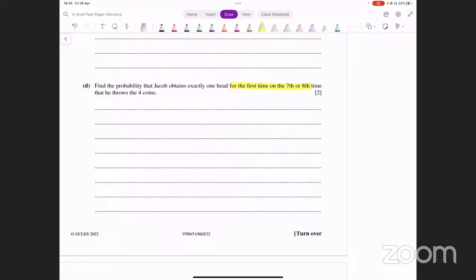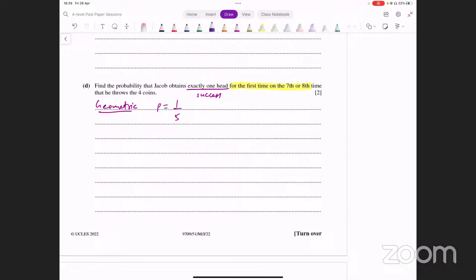First time कुछ होने से अब कुछ याद आ रहा है? What is that? That's geometric distribution. जब हम find कर रहे होते हैं कि first success एक particular repetition पे आने की क्या probability है. So this is actually geometric distribution, right? First success की बात कर रहे हैं. So this is a geometric distribution. Success क्या है यहाँ पे? Success अभी भी वही है, exactly 1 head आने को उसने success कहा है. 4 में से 1 head आना, 1 head आना is success. तो probability of success यहाँ पे क्या हो जाएगी? It's going to be the same as before, that's 1/5.